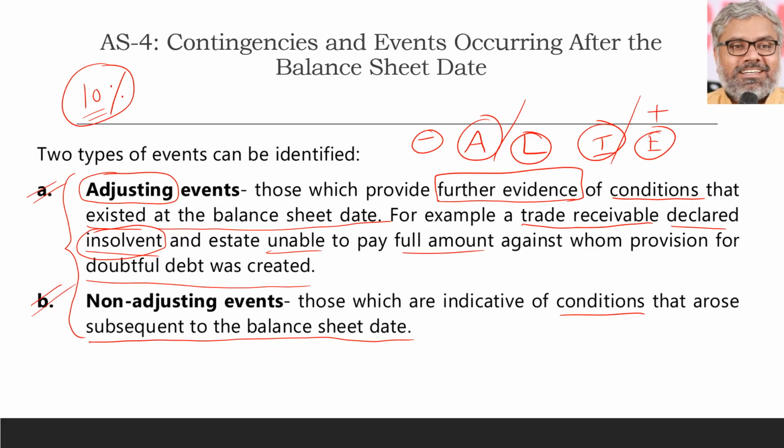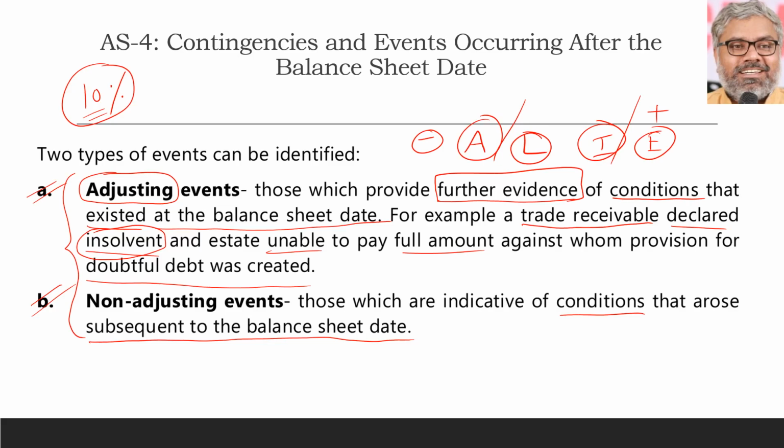These events were only showing the conditions that arose completely subsequent to the balance sheet date. None of these conditions existed on the balance sheet date. That is called a non-adjusting event. So an adjusting event is one where the condition already existed at the balance sheet date. A non-adjusting event is one where there was no condition existing on the balance sheet date; it completely arose subsequent to the balance sheet date. That is the categorization.